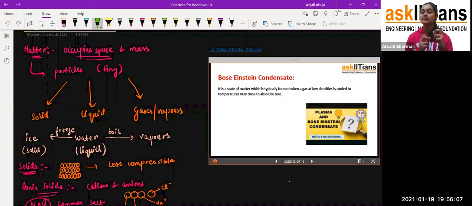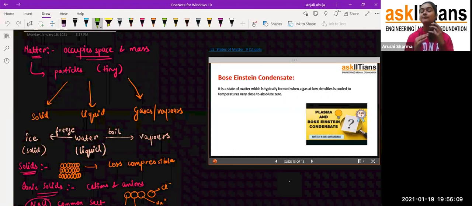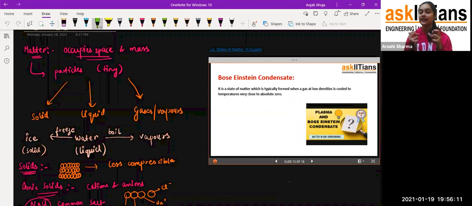Even in the case of temperature, if I'm heating the gaseous particles, they will gain the heat and try to move faster. That means the kinetic energy increases with increase in temperature for gases. But if we talk about the solid, the kinetic energy will be less, because particles are very close, they don't find any space to move.